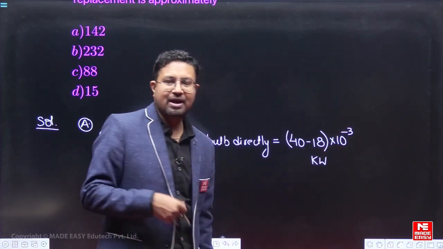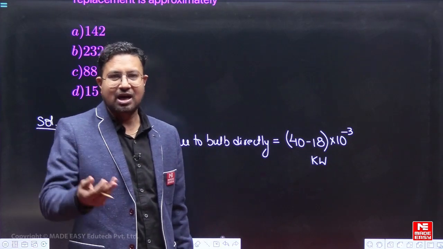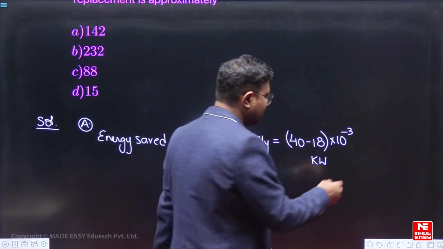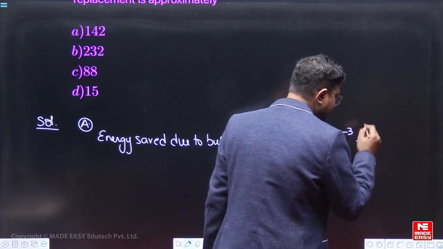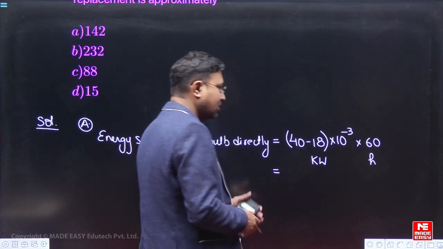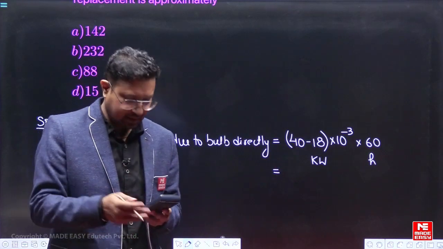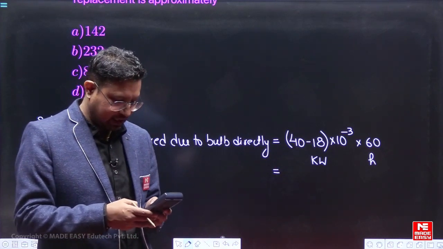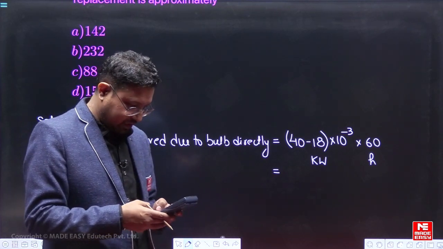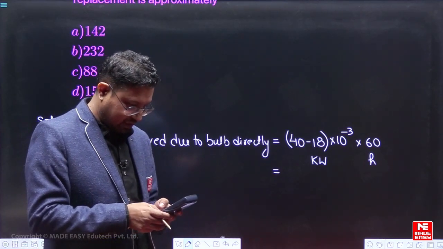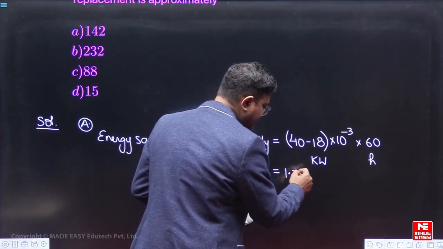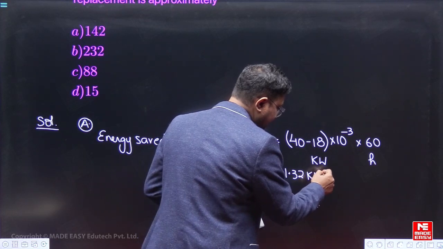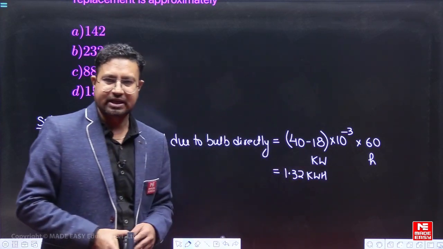If we have to find the electricity in kilowatt hours, let us multiply by the number of hours, 60 hours. So this much kilowatt hour electricity will be saved directly. So (40 minus 18) into 60 divided by 1000 is 1.32. So 1.32 kilowatt hour of electricity is being saved directly, right?